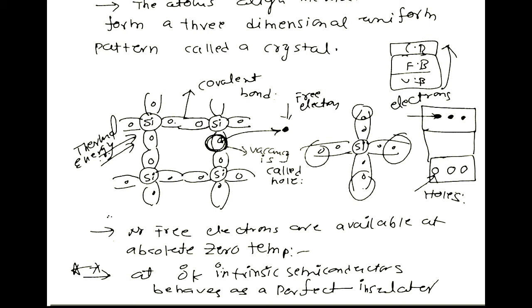Free electrons and holes always get generated in pairs. This is one pair, this is another pair. The formation of an electron-hole pair is as shown in the figure. This type of generation, where thermal energy is taken by the valence electrons, is called thermal generation.